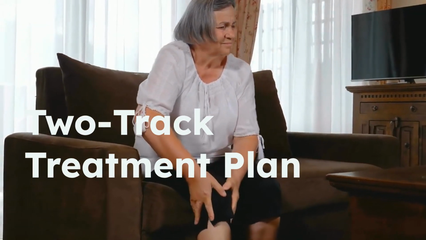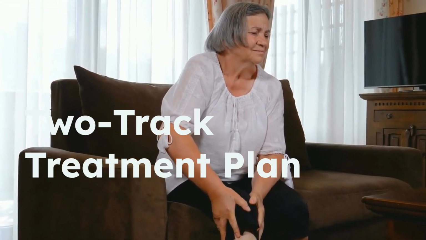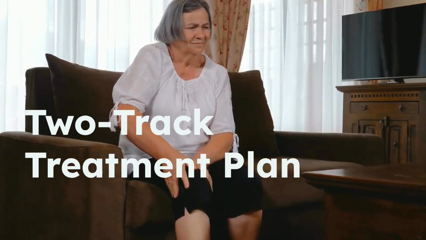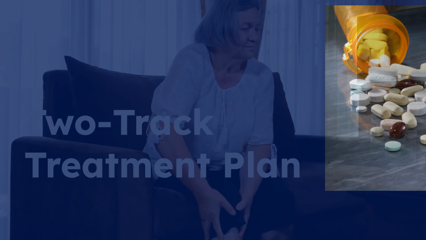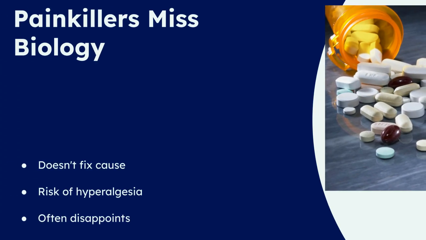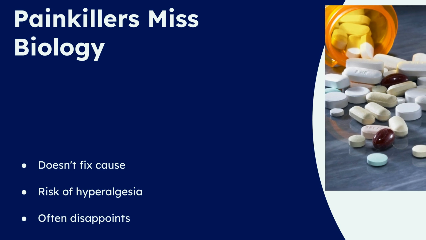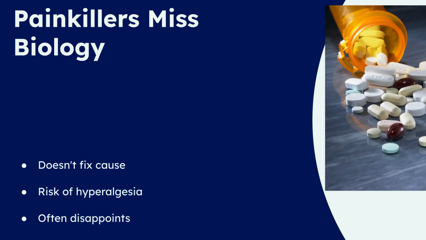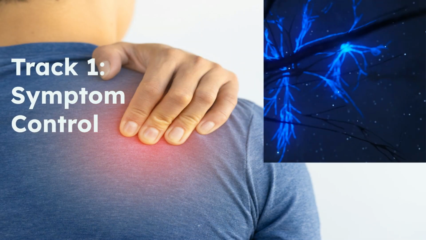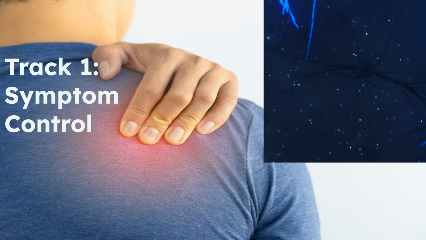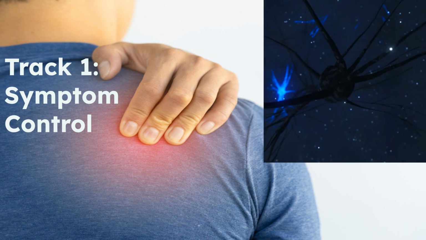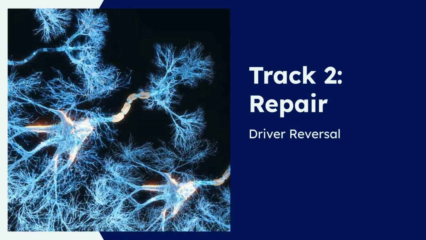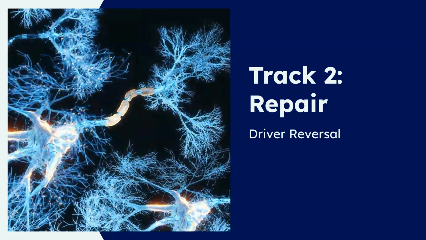Effective treatment for neuropathic pain is a two-track approach, managing symptoms while focusing on nerve repair and addressing the root cause. Traditional painkillers often miss the underlying biology. They don't fix the nerve generator and can, in the case of opioids, lead to tolerance or increased sensitivity to pain over time. The first track is symptom control, calming down the nerve excitability and reducing central amplification to provide immediate relief. The second and critical track is repair and driver reversal, restoring nerve health and addressing the root cause of the injury signal.